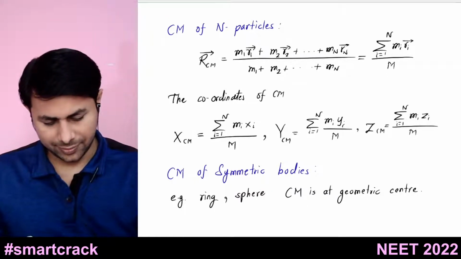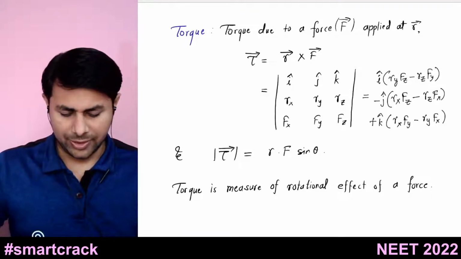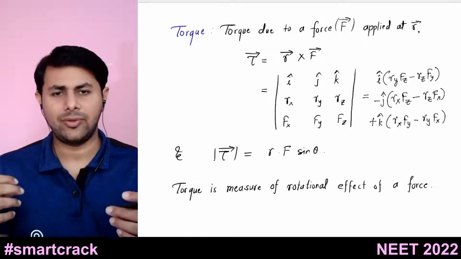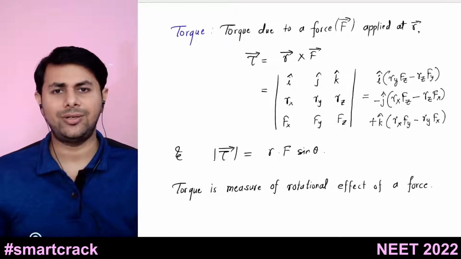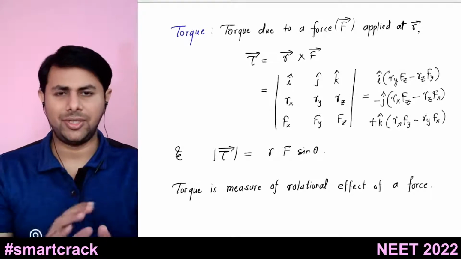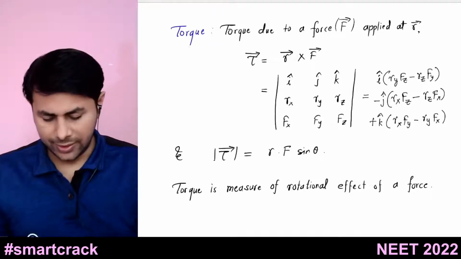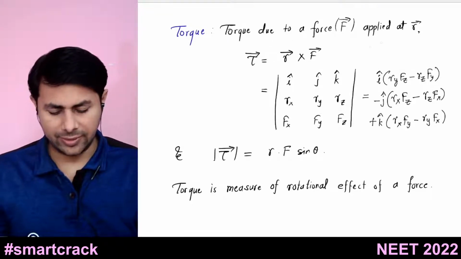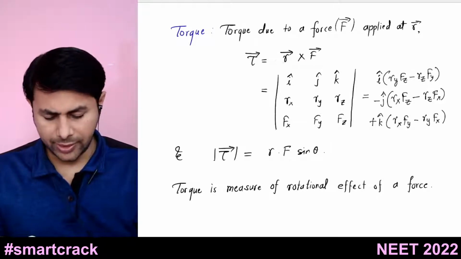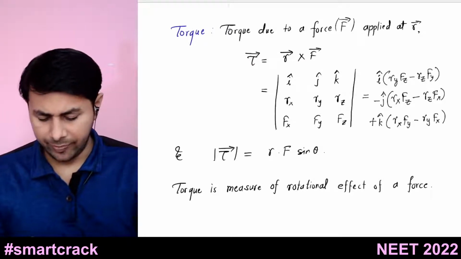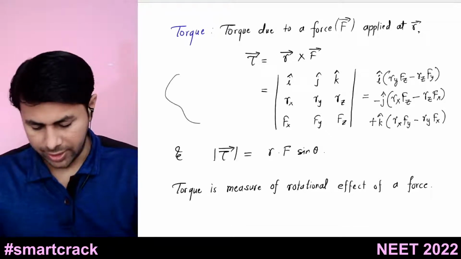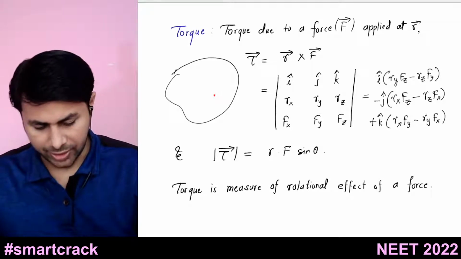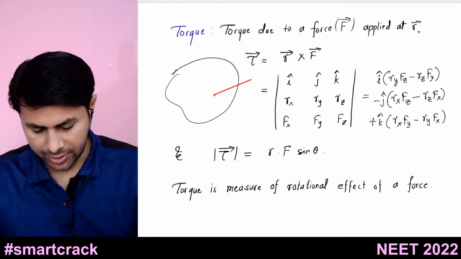All right, after that, now in case of linear motion, the quantity that governs the motion is force. In case of rotational motion, the quantity that governs the motion is torque. So what is torque? Torque is also related to force. Torque is defined as moment of force. So what is moment of force? Let's say you have some body and you are exerting some force on this body, let's say at this point. So this is your force.